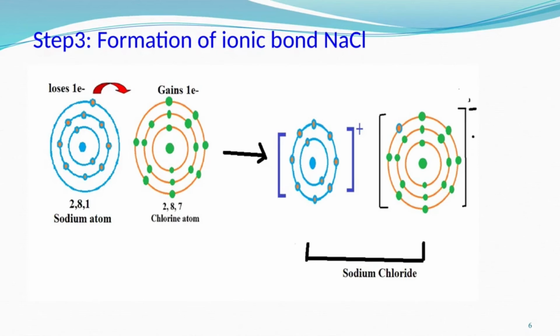Okay, so another example is of magnesium chloride. In the next slide I have shown you the formation of magnesium chloride. Now next slide.